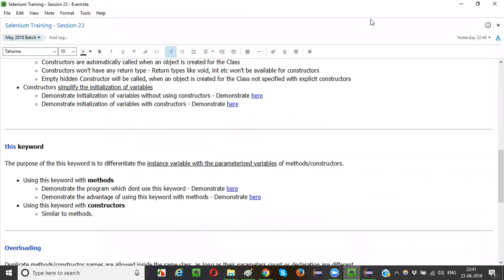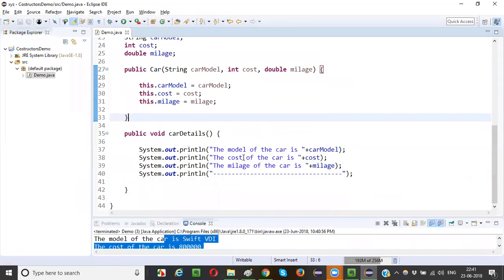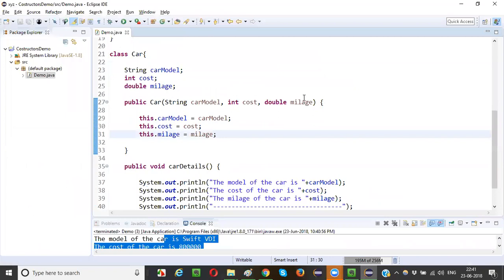Arun, is this keyword only used for the variables? Yes, variables only. This keyword is mainly used for the variables only, not methods.